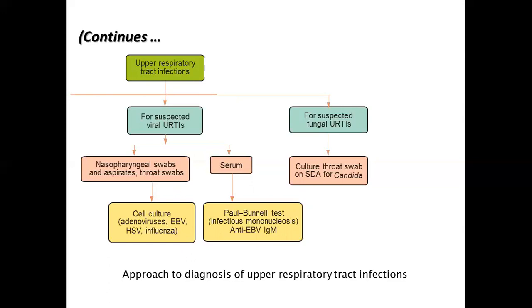For speciation of Candida, you can perform the germ tube test and chlamydospore test. So this is the approach for diagnosis of upper respiratory tract infections.